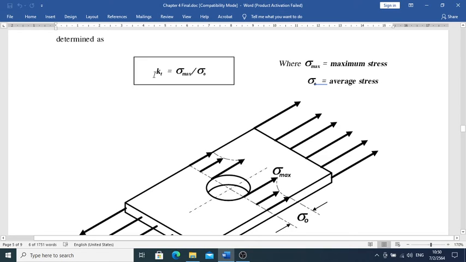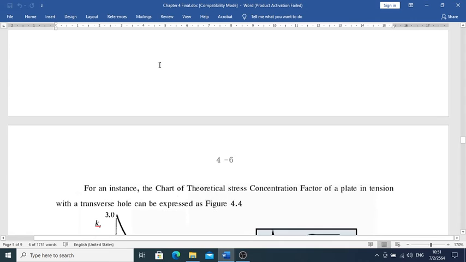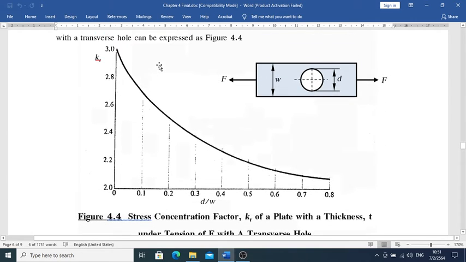We're going to have a K sub t, an index that tells you about the sigma max: K sub t equal to sigma max over sigma zero, where sigma zero is equal to F over A, of course. This has been done experimentally. That's K sub t there. We can make it experimentally and plot out the graph. Many experts in machine design have done this experimentally, and it shows on the graph there.